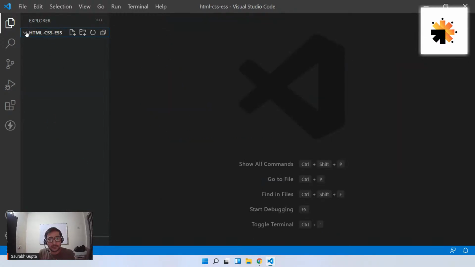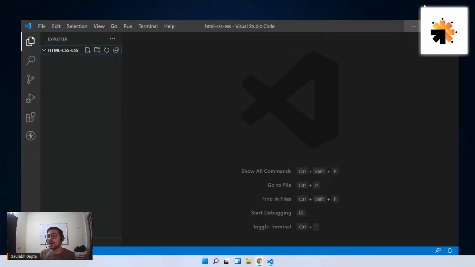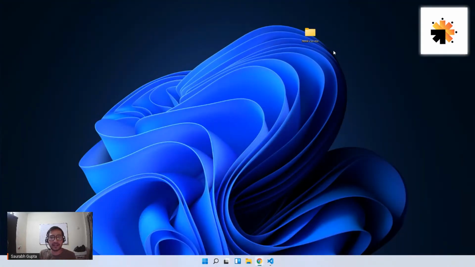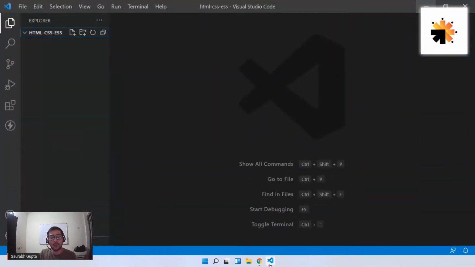All the files and things that you create inside that folder, you can see everything here and access them easily. That means you don't have to go outside and work with this folder again and again. This exact same folder is directly opened in VS Code. Is that clear? It's the same folder. Whatever you do here will be reflected there. Whatever you do directly in the folder will be reflected here. So for all the new people, don't worry. It's not a different folder. It is the same folder opened in VS Code.